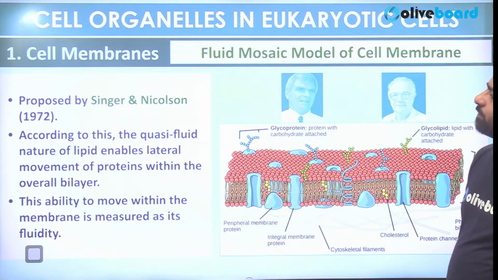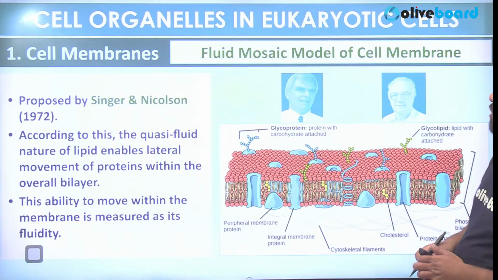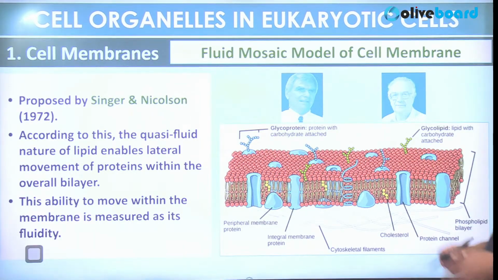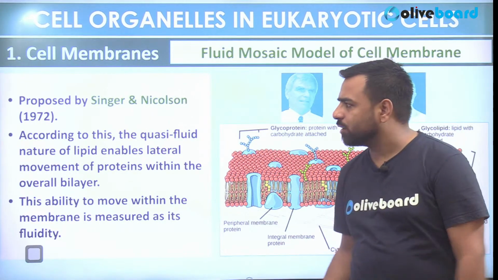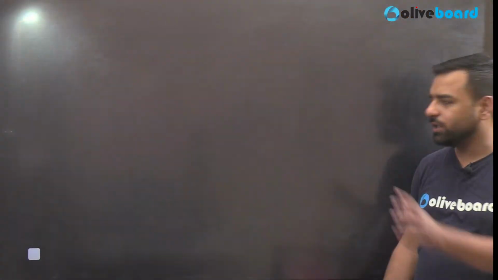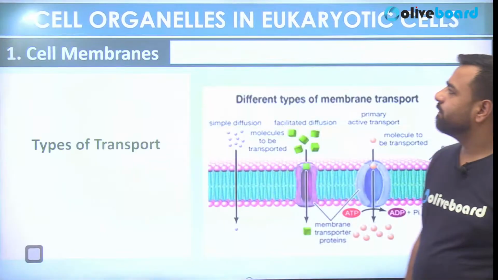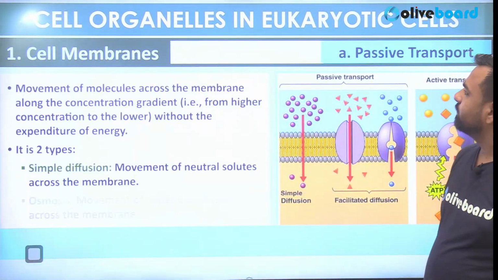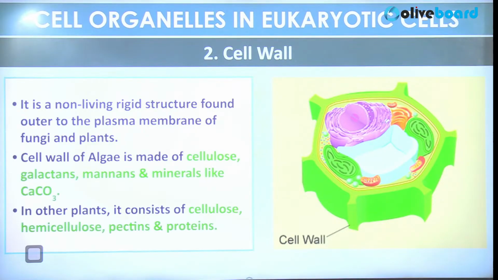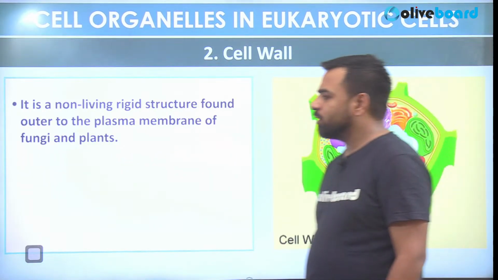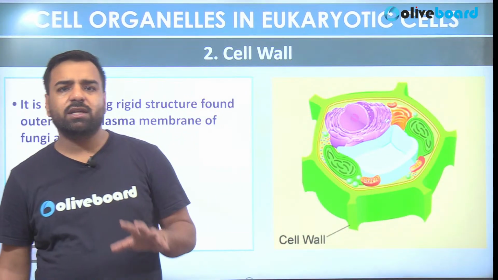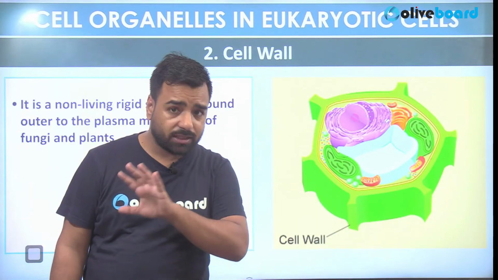Fine. So that's done. Now if I talk about the fluid mosaic model of the cell membrane, it was given by Singer and Nicholson. Only this part is important. Don't need to go in the depth here. Then the next part. So now talking about this cell wall. Cell wall is only and only present in the plant cell. It's not there in the animal cell.